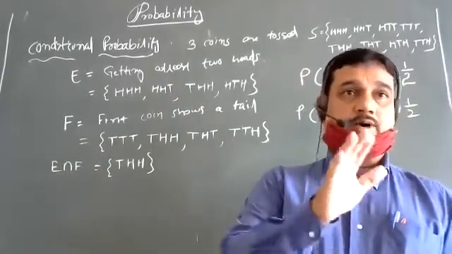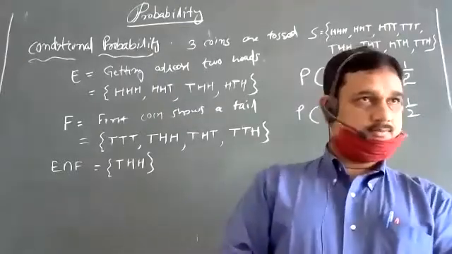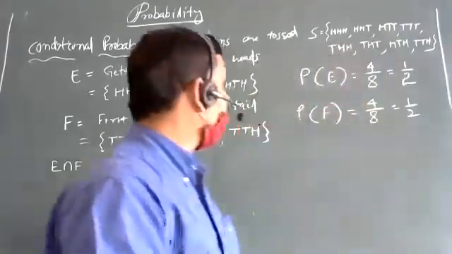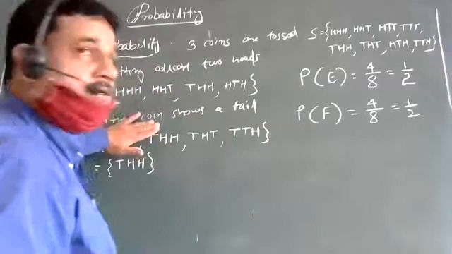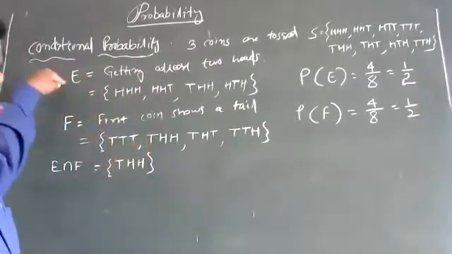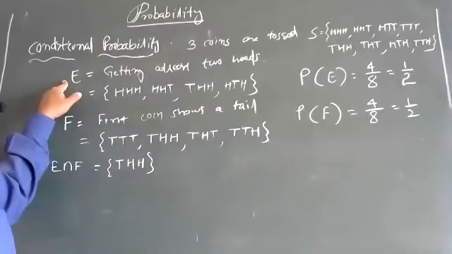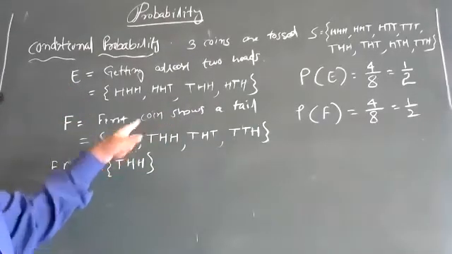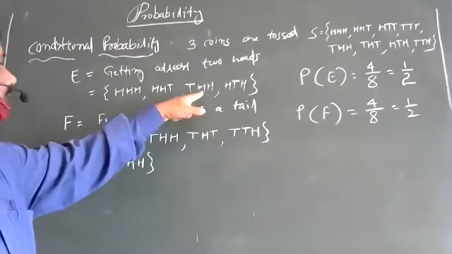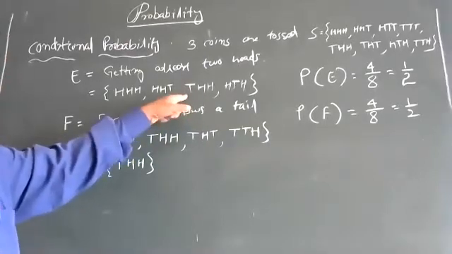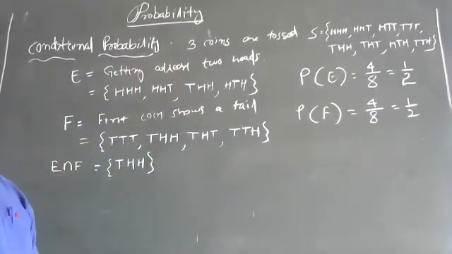That means one event has occurred. Okay, this is given. If this one is given, then what is the probability of this one? Definitely it will be different now, because the first coin showing a tail means the other outcomes will not be considered. So the sample space will be different. We were taking 8, but now it will not be 8, something different.